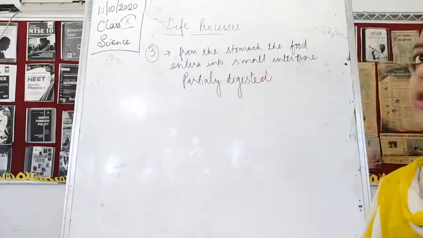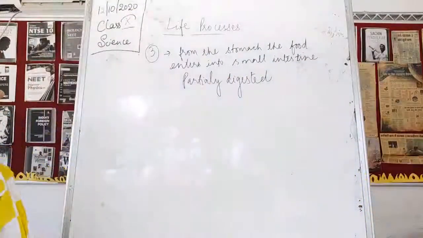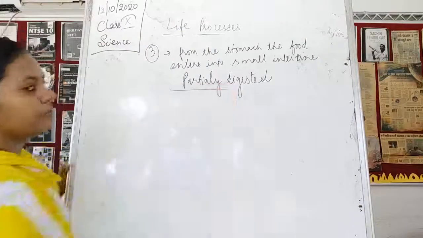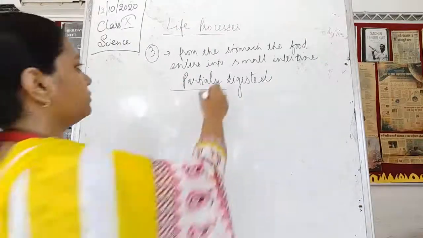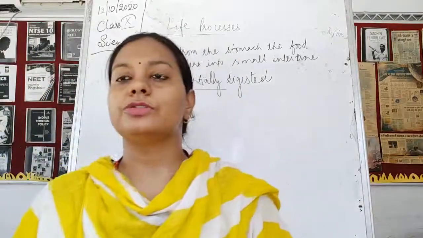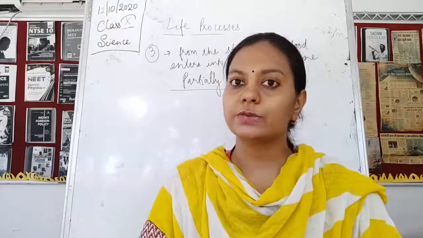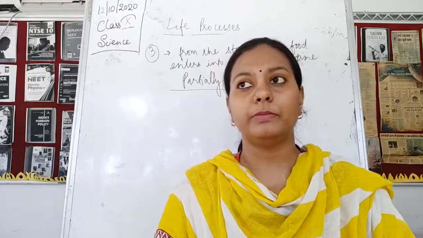This is partially digested. Okay. Now because of the partial digestion, where is it going to go? Partially digested मतलब थोड़ा सा digest होता है and थोड़ा सा बच जाता है. As I said, inside the mouth also the starch is getting digested. This starch which is getting digested is still a complex one.